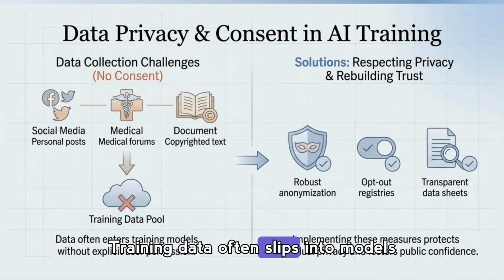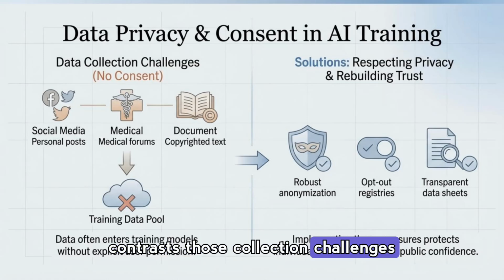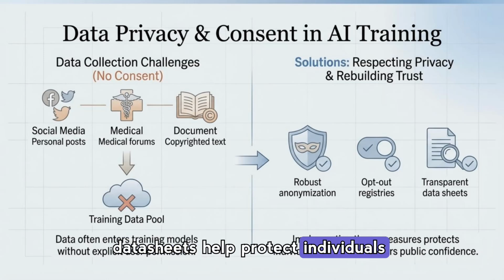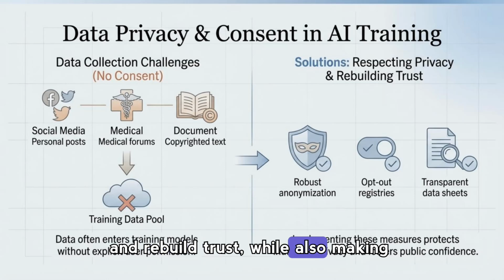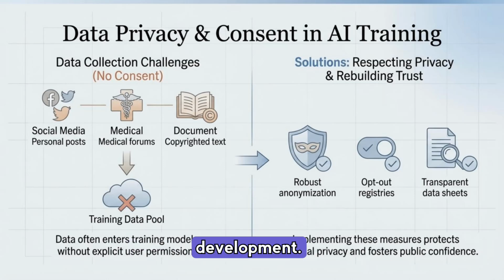Training data often slips into models without permission, pulled from social media, forums, and copyrighted texts. And this slide contrasts those collection challenges with practical privacy solutions. Robust anonymization, opt-out registries, and transparent data sheets help protect individuals and rebuild trust, while also making it possible to use data responsibly for research and product development.